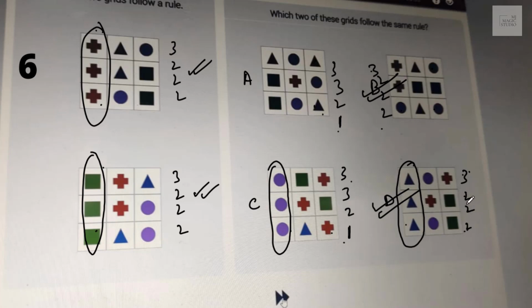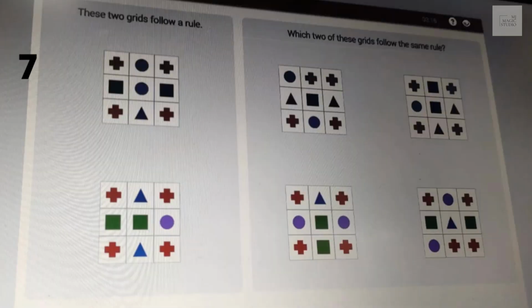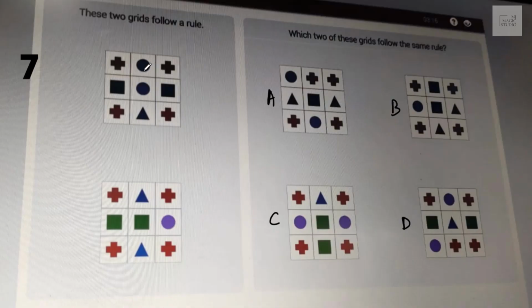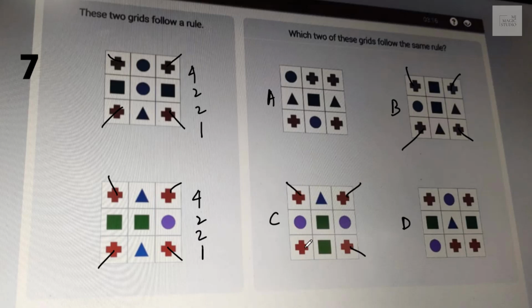I'm on the next screen now. Let's see here, 1 2 3 4. Okay, corner points are same. 4 2 2 1 is 9. Here also 4 2 2 1. Corner points are same in B. Corner points are same in C. Let's check the number. It is 4 2 2 1. Bingo, fits in. Here also 4 2 2 1, and here it also fits in.